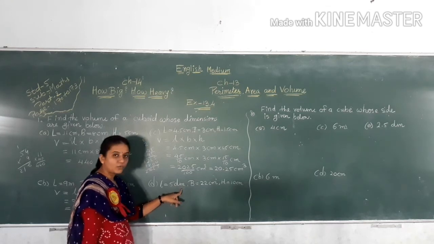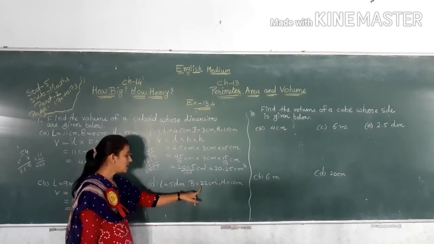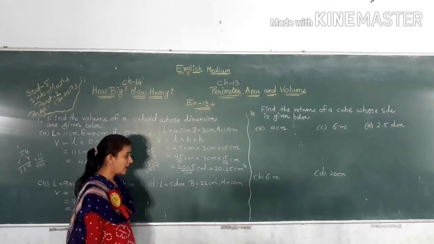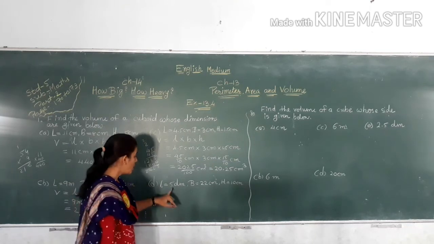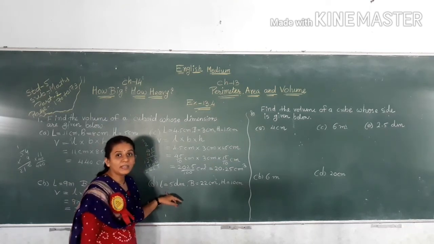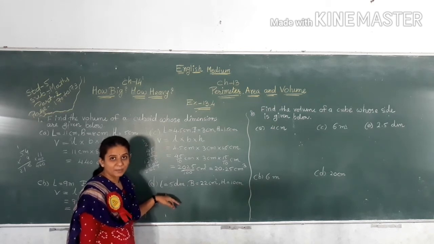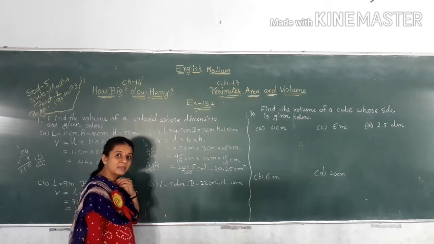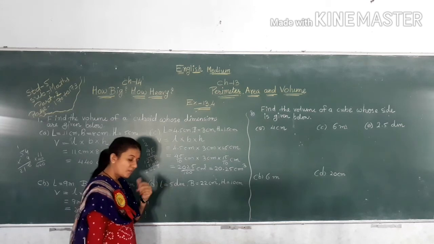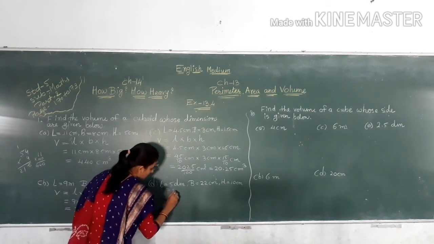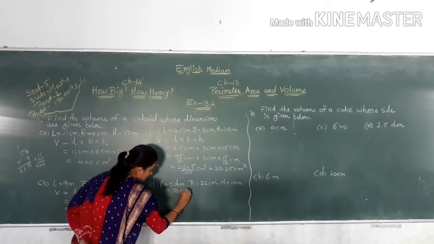Now next D, here L is equal to 5 dm, B is equal to 22 centimeter and H is equal to 10 centimeter. So 1 dm is equal to 10 centimeter, so 5 dm is equal to 50 centimeter.